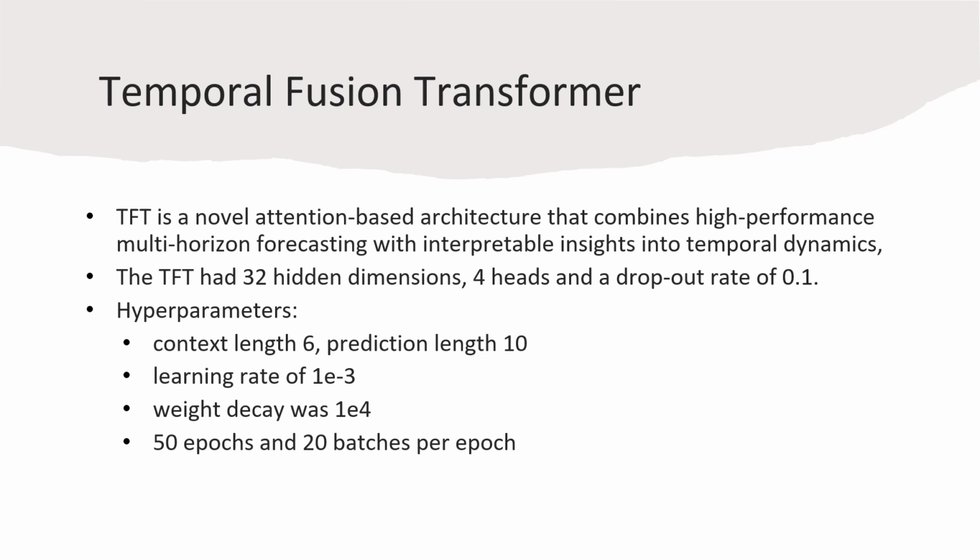Our TFT, pardon me, has 32 hidden dimensions with 4 heads and a dropout rate of 0.1. The other hyperparameters are a context length of 6 again. As always, we're predicting 10 days in the future. It has a learning rate of 1e to the minus 3. The weight decay was actually a little bit larger than standard; we went with 1e-4. And then, as always, we're training 50 epochs with 20 batches per epoch.